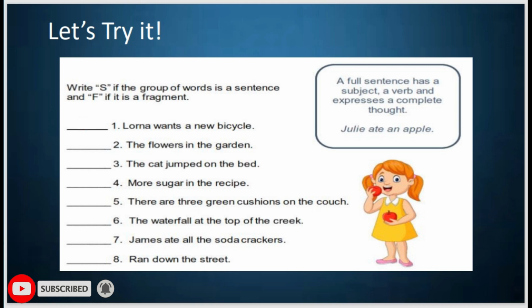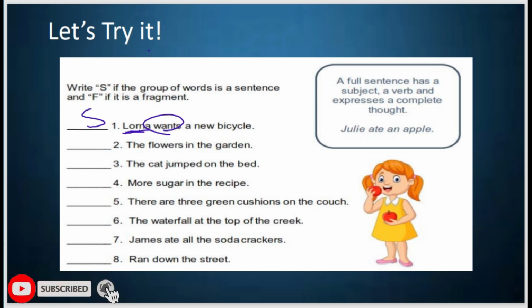Lorna wants a new bicycle. So what do you think? Is this a sentence or a sentence fragment? We have the subject here and we have the predicate here, and the sentence has a complete meaning, so this is a sentence. Now, part 2.